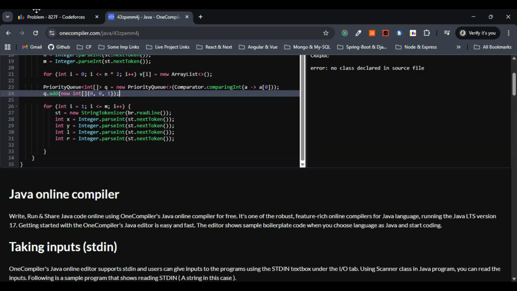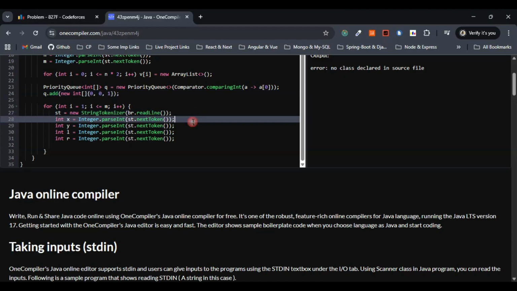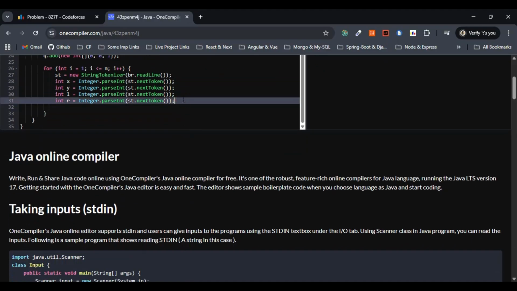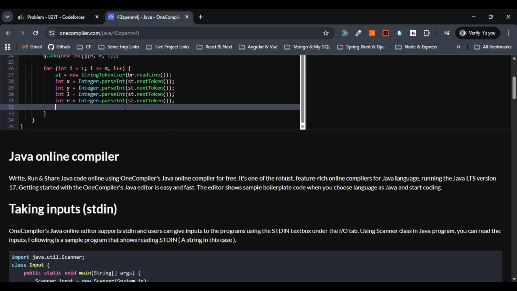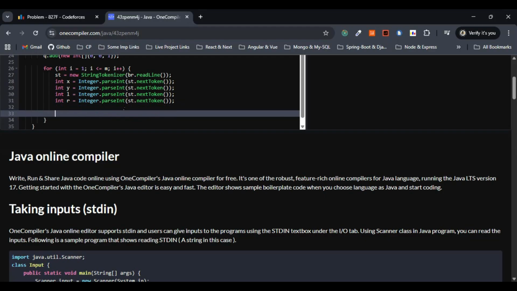That's what we are doing here. So x, y, l, and r here. So this one endpoint a, b, as well as available interval start, that is inclusive, and available interval end, that is exclusive, L and R, right? So we know this. Next, let's move on with the logical part, right? So let's go with this one.